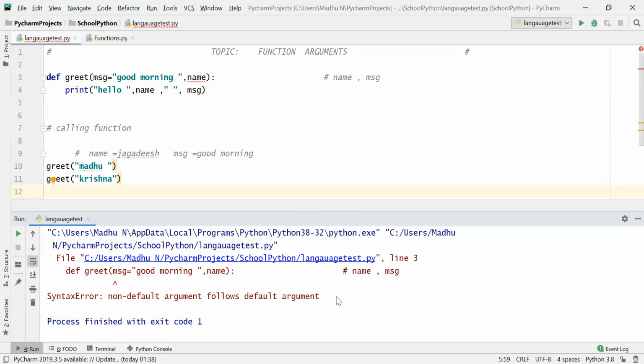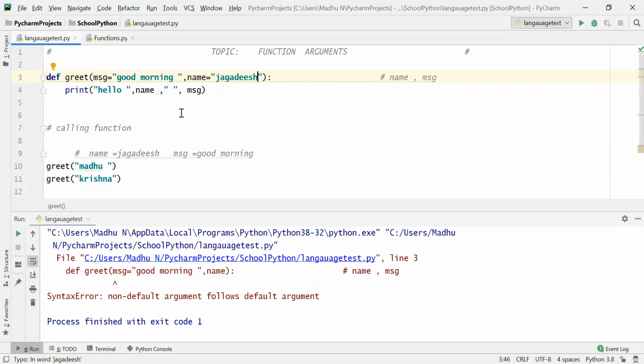What is the meaning of this? If you pass a default argument to the first parameter itself, the remaining parameters should also be declared as default arguments. Now here you have to pass some value. Let us say Jagadish, then it is correct.